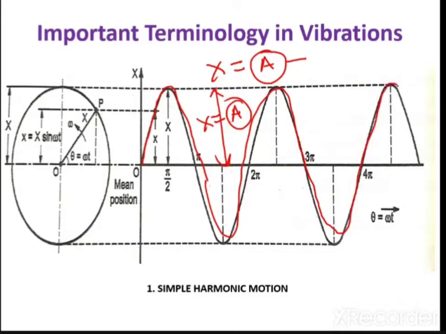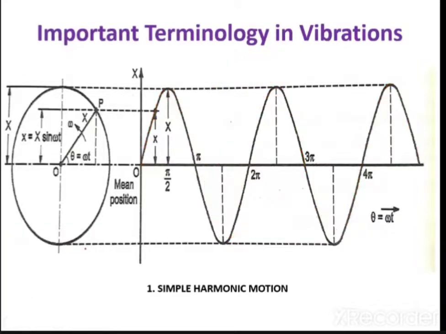Okay, म्हणजेच काय? These are nothing but the amplitudes. So this distance, try to understand that this distance is nothing but the X is equal to A, that is the amplitude. Okay, this x, small x, is nothing but a displacement. I hope it is clear to you. Okay, is it clear the difference between what is amplitude, what is capital X, what is small x?